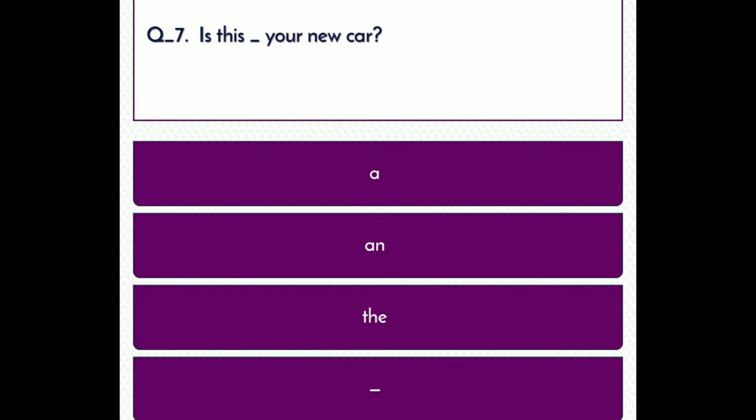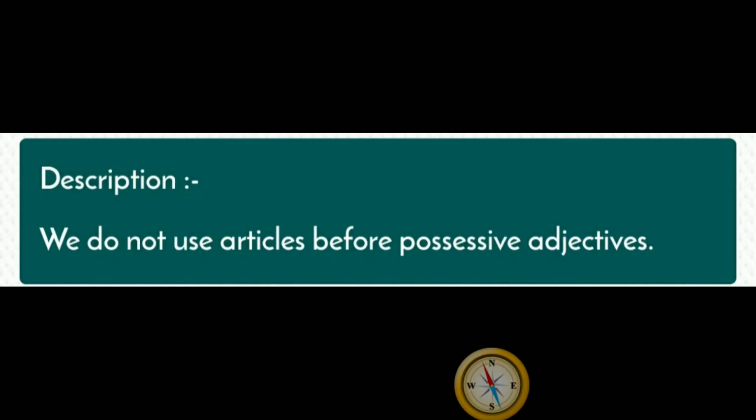Next question: Is this your new car? Option A: a, option B: an, option C: the, option D: dot. Right answer: option D, dot. Correct answer. Description: We do not use articles before possessive adjectives.